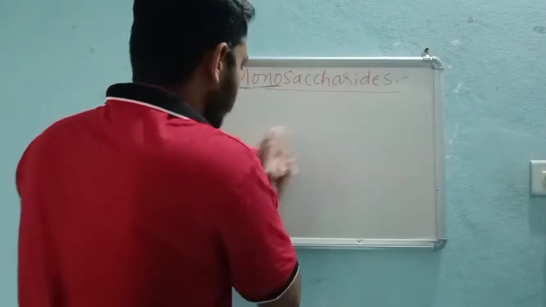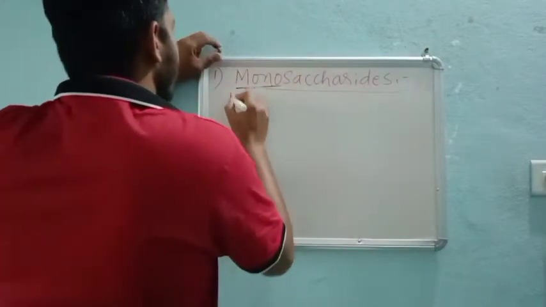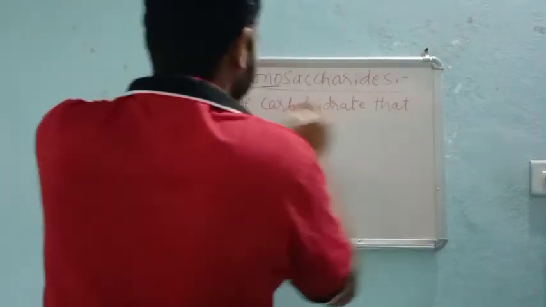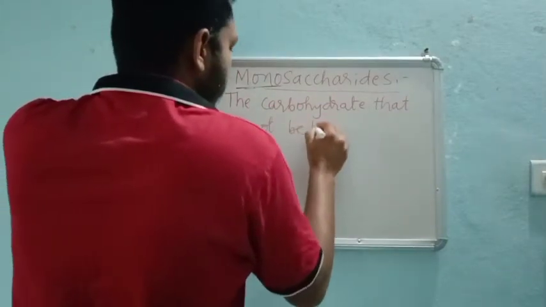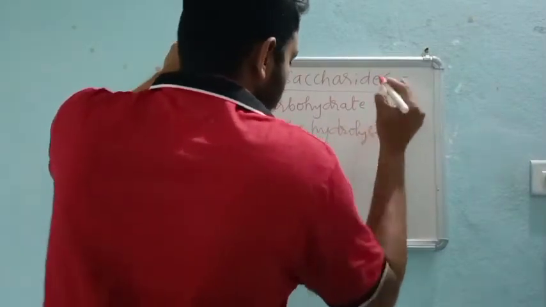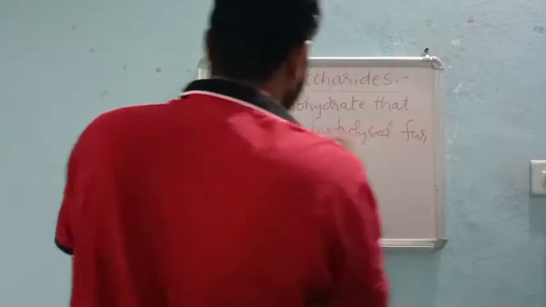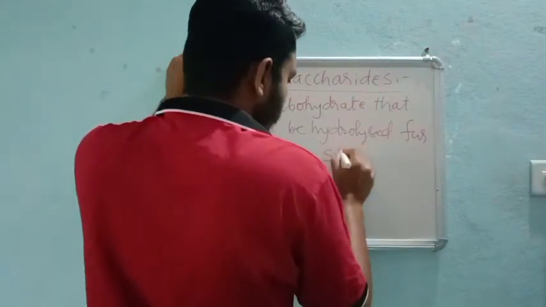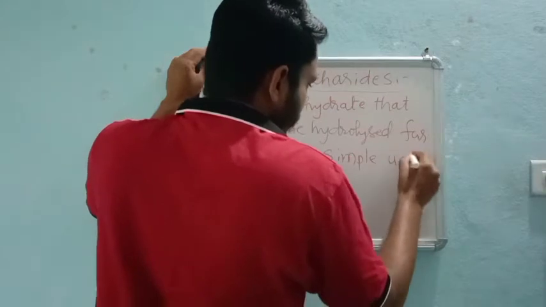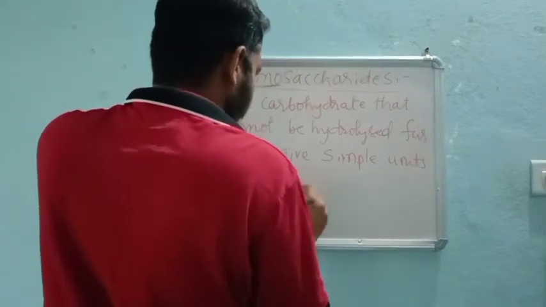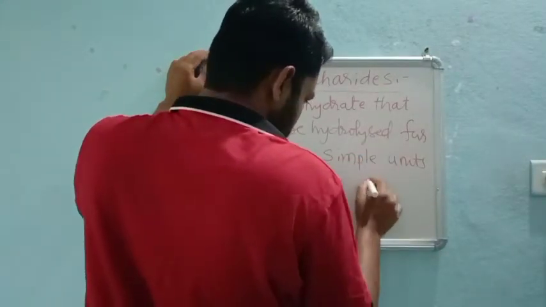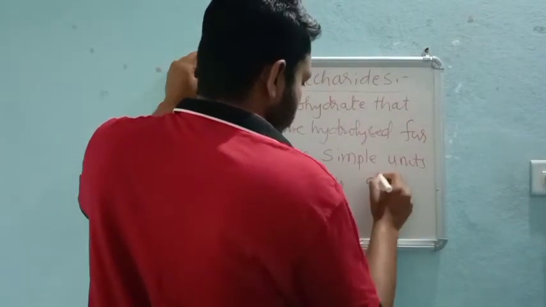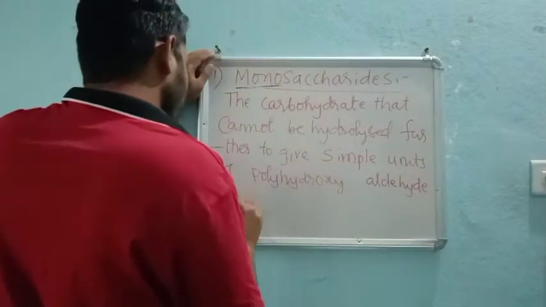If you want a definition: a carbohydrate that cannot be hydrolyzed further to give simpler units of polyhydroxy aldehyde and ketone.